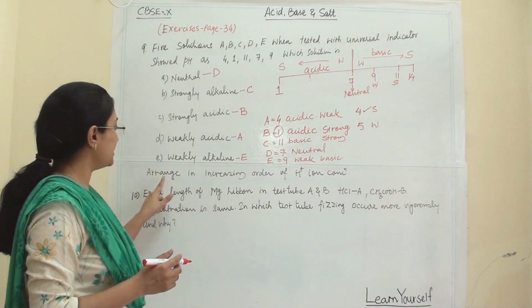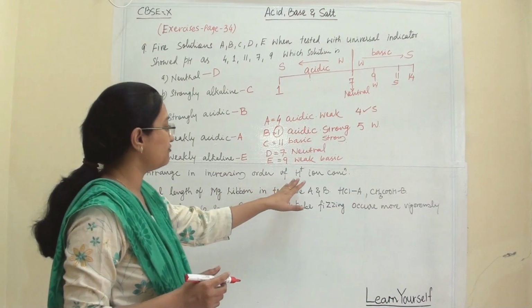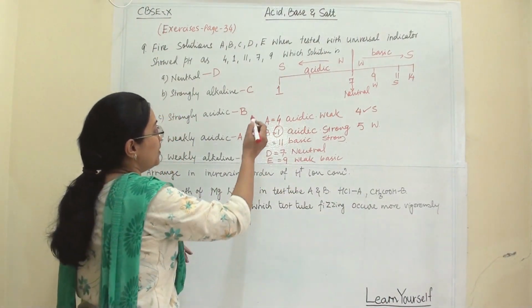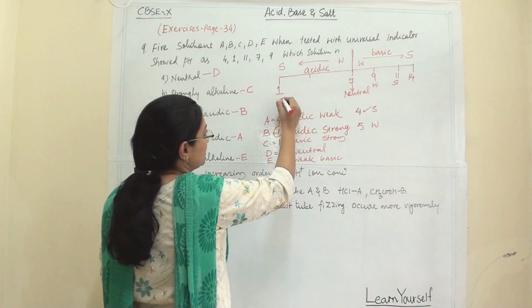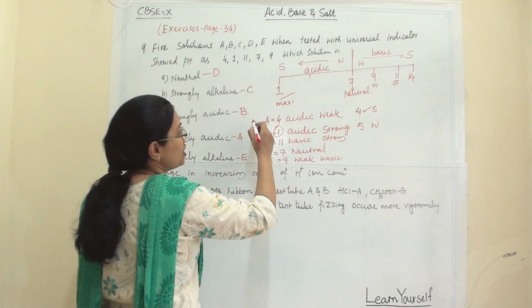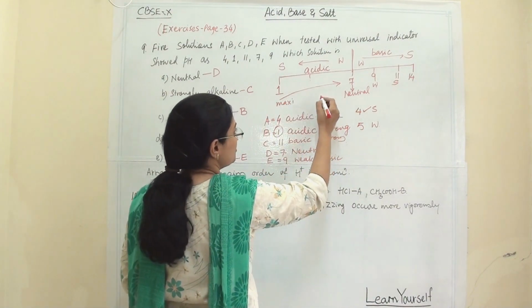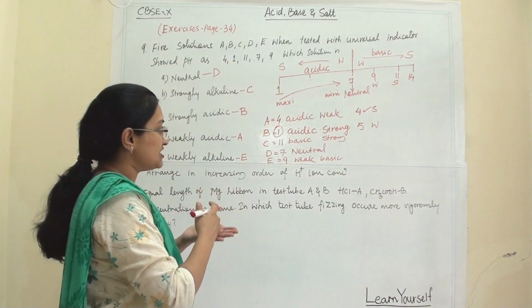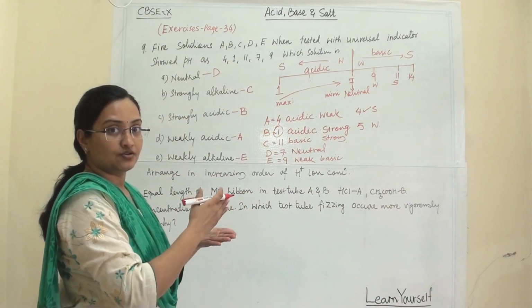Now we have to arrange them in increasing order of H plus ion concentration. That means when you are near 1, the concentration is maximum, and as you go towards 14, the concentration will become minimum. So we will start from strong acidic to weak acidic.